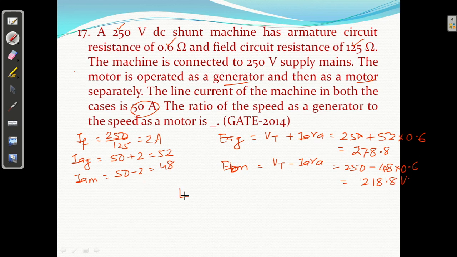Then what is the ratio of EA generator upon EA motor? They are asking this upon this. So 278.8 upon 218.8. I am getting 1.27. This is the ratio I am getting. Okay. So next question I am going.